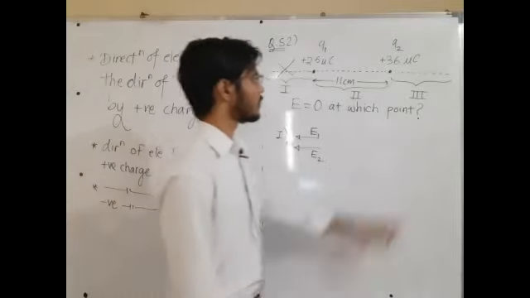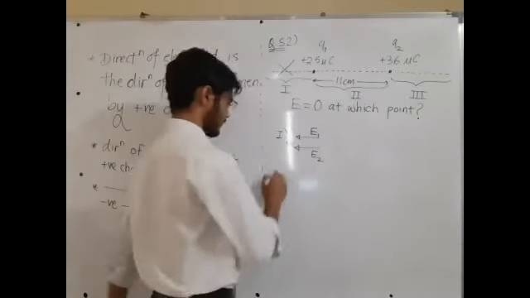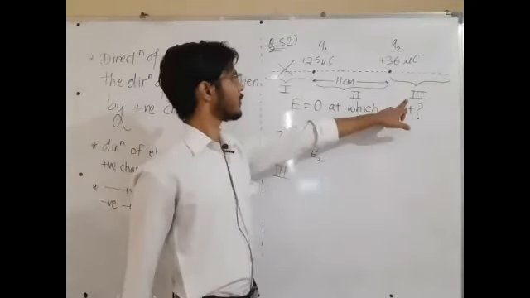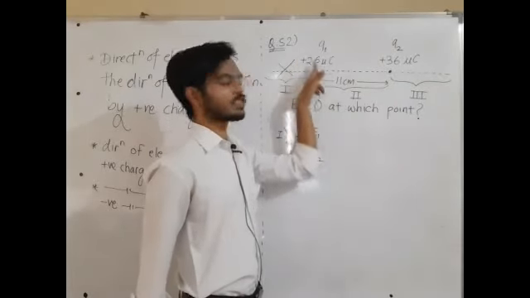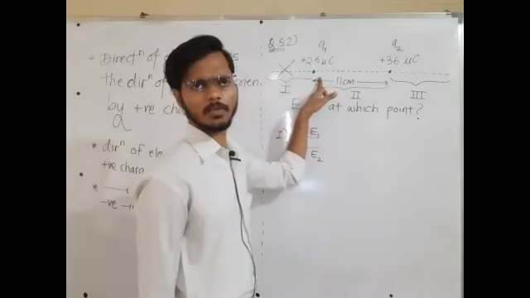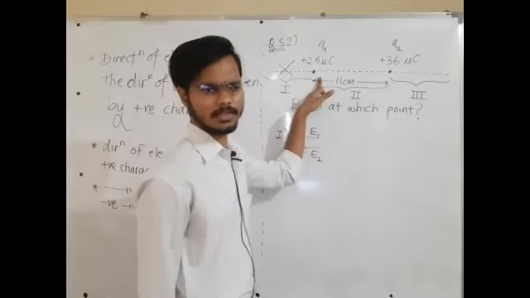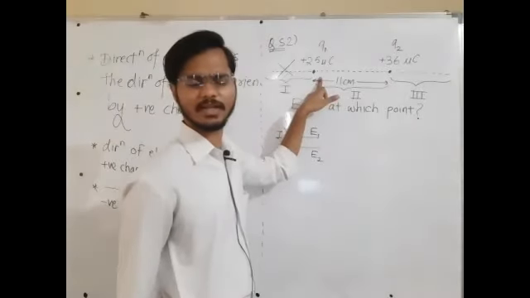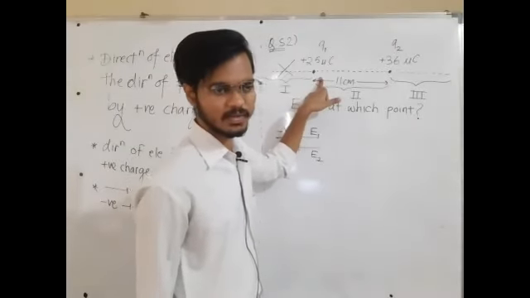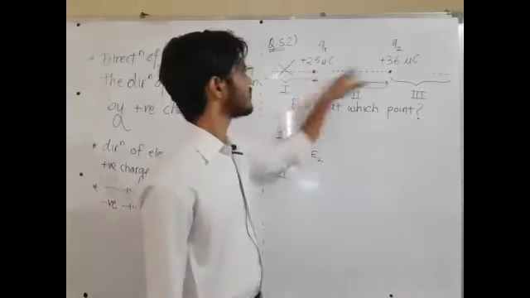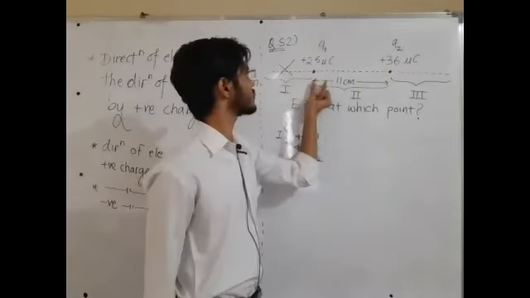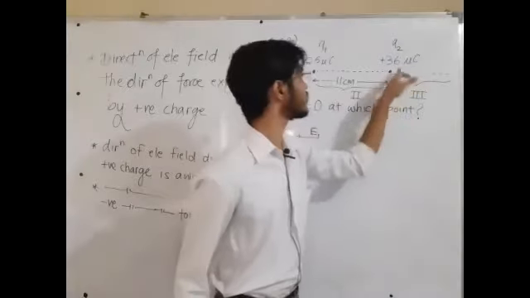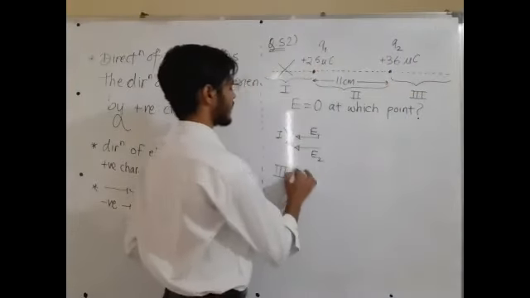Now, region number 3. In region number 3, the direction of electric field due to the first charge will be leftward, rightward, upward, downward? Left, right. Don't take much effort, just write small r, small l. Very good. It is small r. Sir, electric field is always away from the positive charge. Your system is positively charged, electric field is away. So rightward. So in this region, electric field due to the first charge will be rightward.